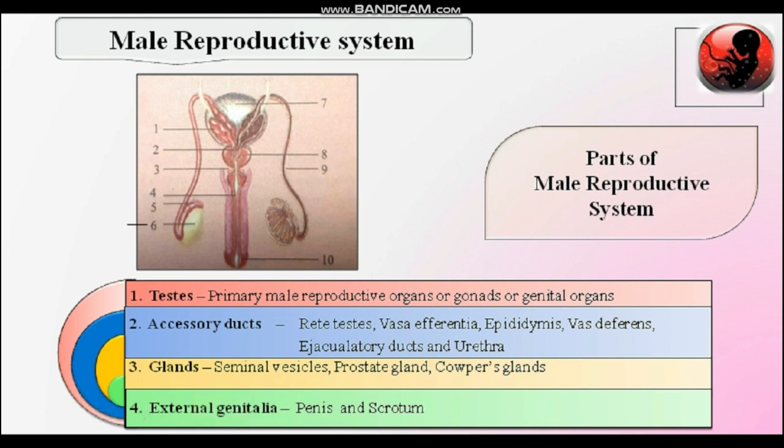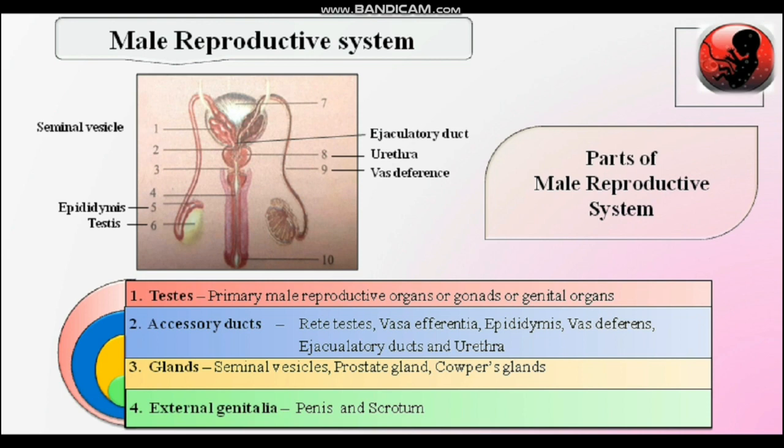Now here is the diagram of the male reproductive system. The parts: testes, primary sex organs; ducts like epididymis, vas deferens, ejaculatory duct, urethra; glands like seminal vesicle, prostate gland, Cowper's gland; external genital organ, that is penis; and urinary bladder. It is a part of the excretory system, but the reproductive organs are associated with it. So in the diagram there is labeling, that is urinary bladder, glans penis.